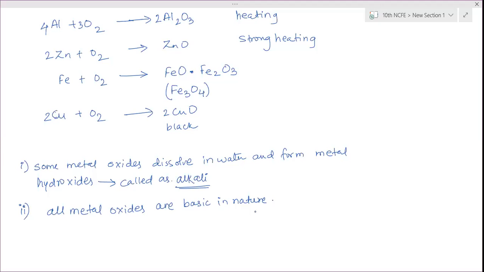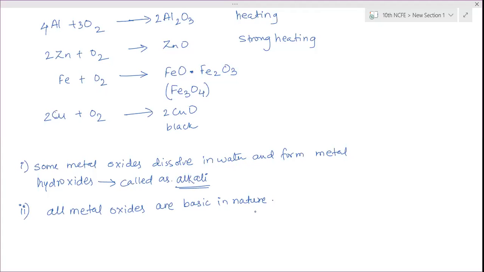And in that way, if the aqueous solutions of all metal oxides are tested, they are all found to turn red litmus blue. Hence all metal oxides are basic in nature. So when the question is asked to explain with the help of an activity, you explain the same as what Raghav has explained right now.